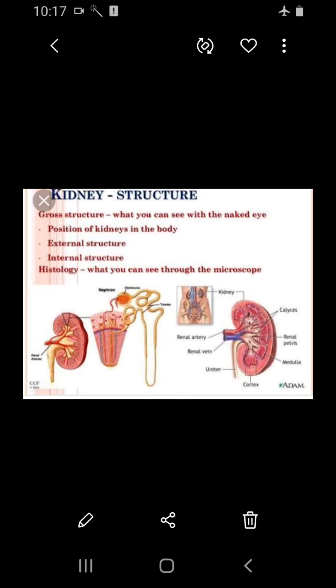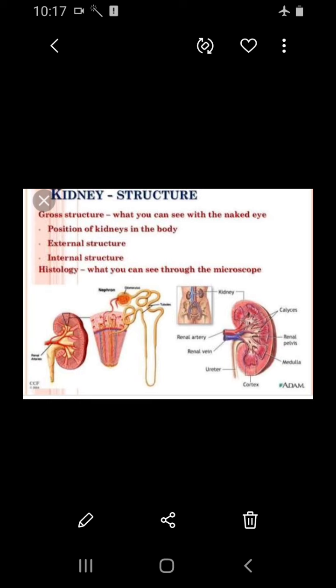a cluster of capillaries called the glomerulus. Then blood enters the glomerulus capillaries through the afferent and efferent arterioles. The afferent arteriole brings blood into the glomerulus, and through the efferent arteriole it leaves. The Bowman's capsule leads to a renal tubule. It consists of three regions.